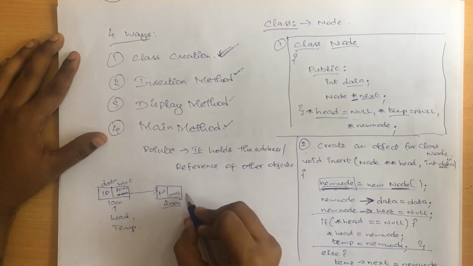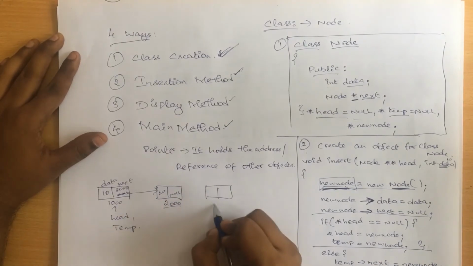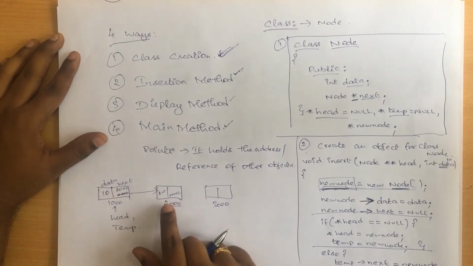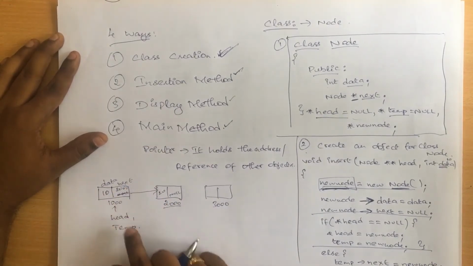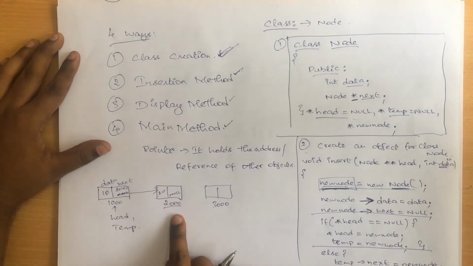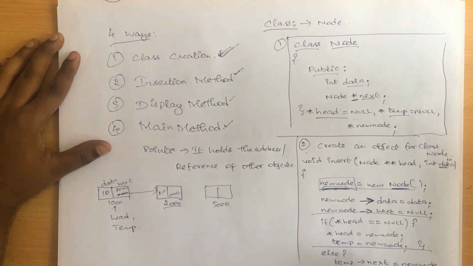After that, if I try to insert one more new node, what should I do? I cannot directly say temp of next should be equivalent to new node, right? In that case, I need to modify the temp value with the last node that is getting inserted. So after this, just write temp equal to new node.